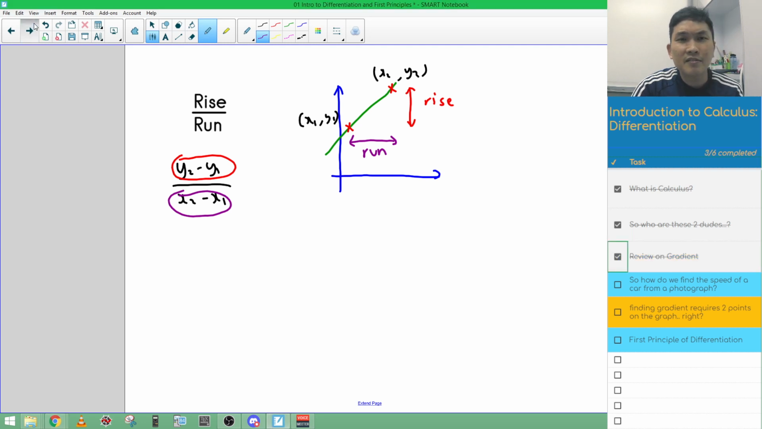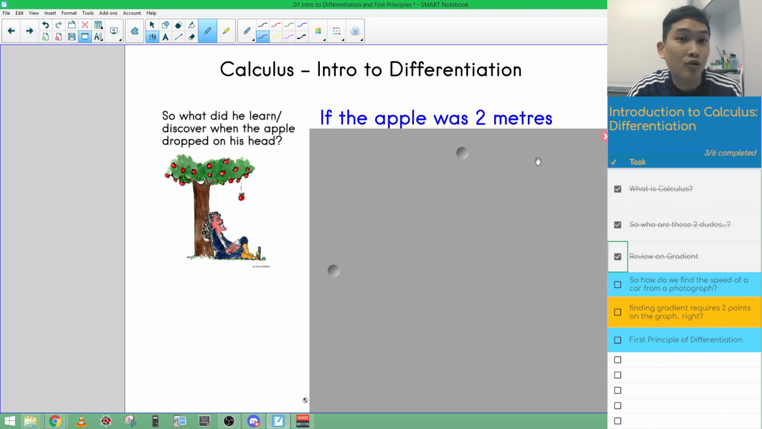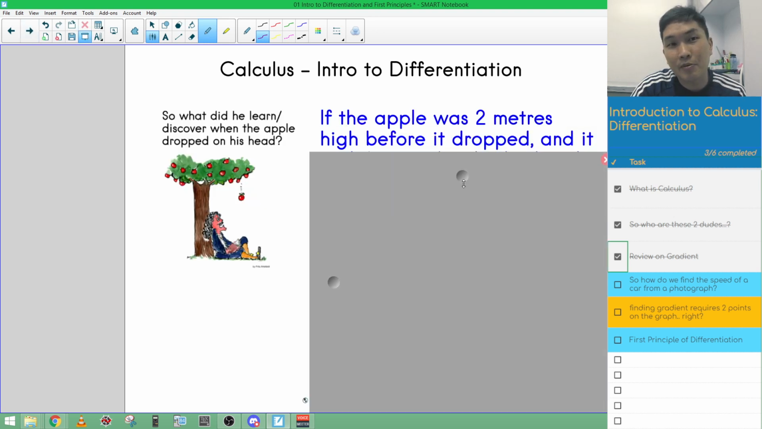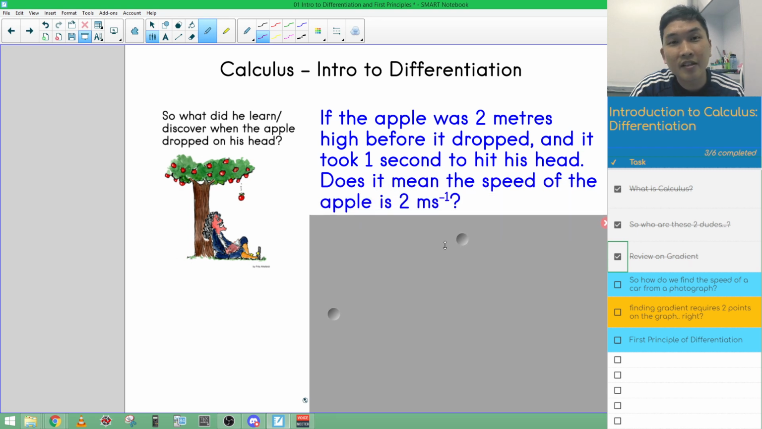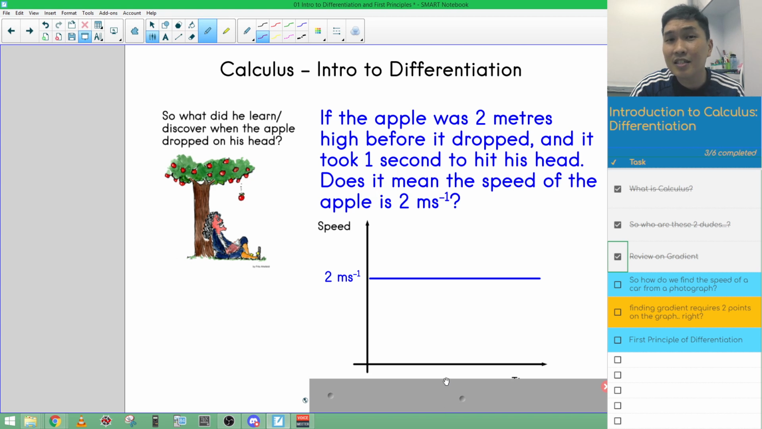Next, let's put ourselves in the shoes of Sir Isaac Newton, right? What else could he be thinking about as the apple drops on his head? So instead of having the apple drop on our head, maybe we can consider an apple dropping to the ground. And let's say the apple was 2 meters off the ground, and then it took 1 second to hit the ground. Does it actually mean that the speed of the apple is 2 meters per second all throughout its trajectory, all throughout its fall towards the ground? So that's an interesting question we want to discuss.